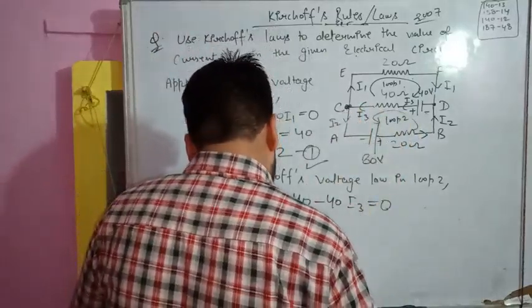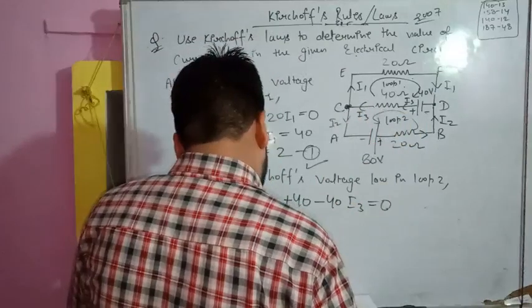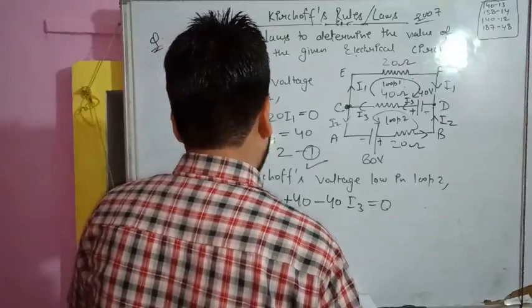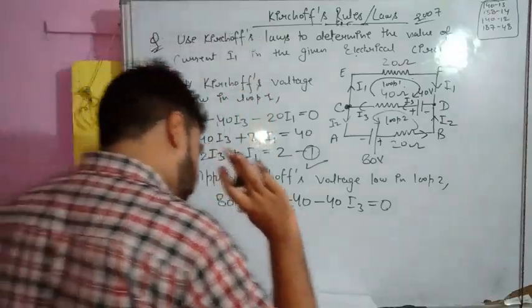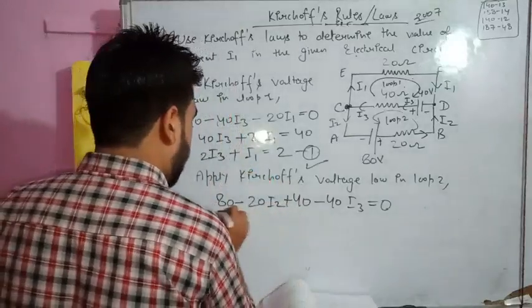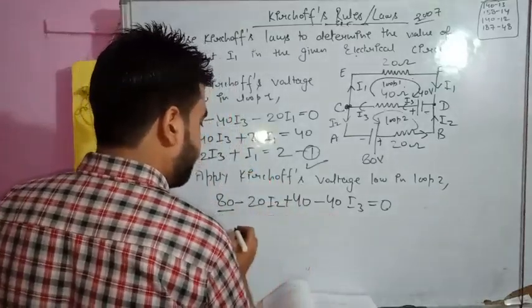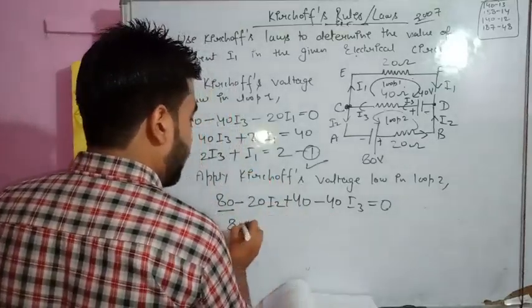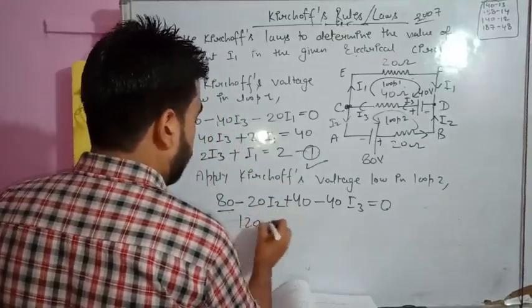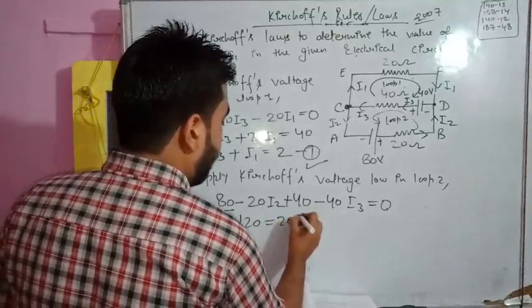So students, this is the equation. The very first equation was correct: I1 plus 2 I3 is equal to 2. That's the first equation we have formed. Another equation also we have formed. Let me check this equation. So 80 is there, and 80 plus 40, this will be 120. 120 is equal to 20 I2 plus